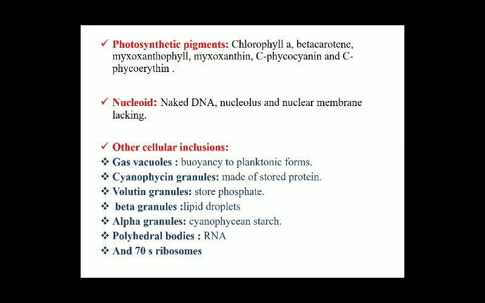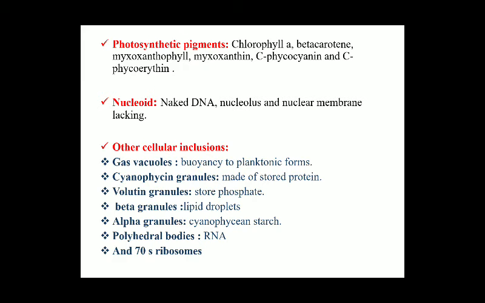Now the photosynthetic pigments present in the thylakoids include chlorophyll A, beta carotene, myxoxanthophyll, myxoxanthin, C-phycocyanin, and C-phycoerythrin. These are the photosynthetic pigments present in blue-green algae. Depending upon the composition of C-phycocyanin and C-phycoerythrin, the algae can be either blue-green or red in color. If the concentration of C-phycoerythrin is higher, it will assume a somewhat red color.